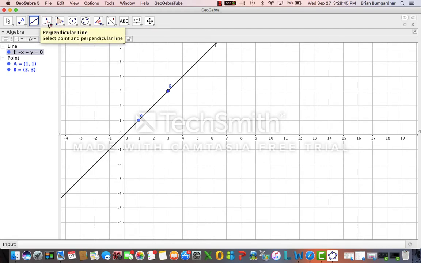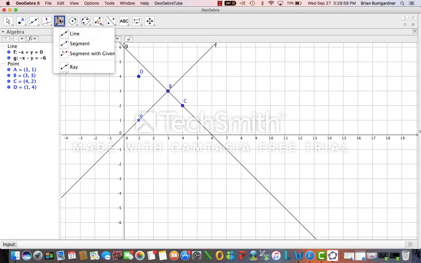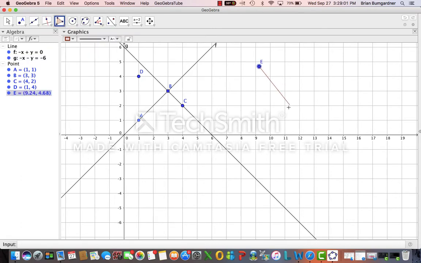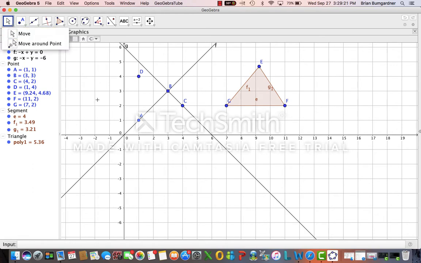As you go more and more, we can also label some more points, like so. You can put a perpendicular line between C and the line just by selecting it. We can also play around and create a polygon. As you can tell, it just shades in the area for you, and we'll connect it. Boom, you have a triangle there. We can see that here in fact is the polygon, and it will give each segment length as displayed. So it's just a quick, easy tool in helping to figure that out.